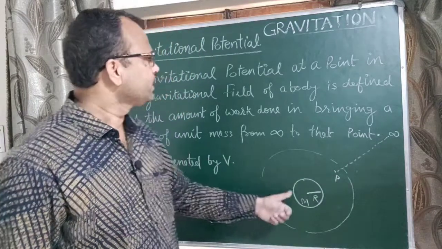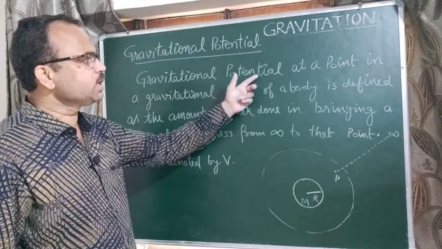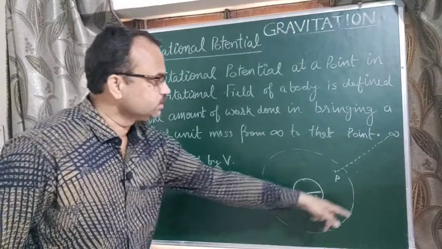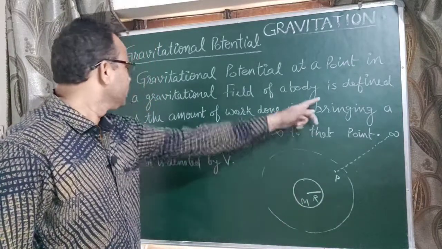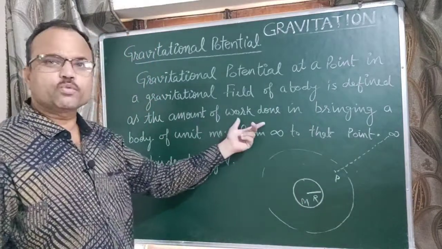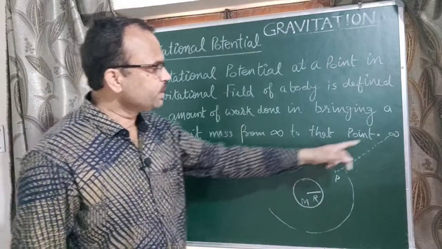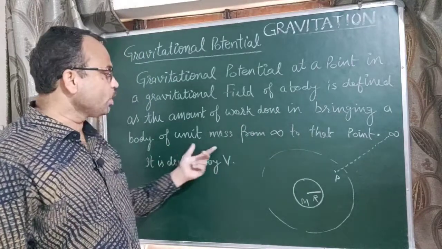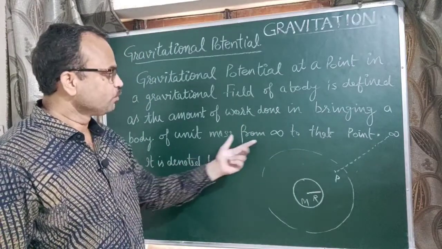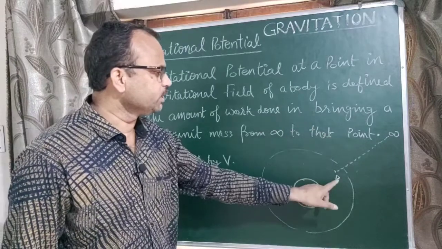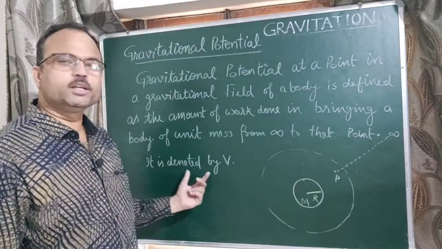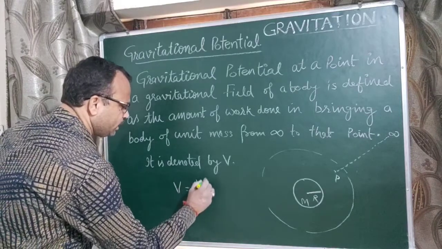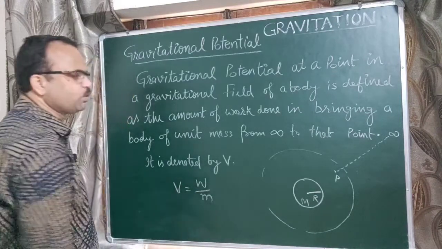So we can say that gravitational potential at a point in the gravitational field of a body is defined as the amount of work done in bringing a body of unit mass from infinity to that point. It is denoted by V. So we can write V equal to W upon small m.